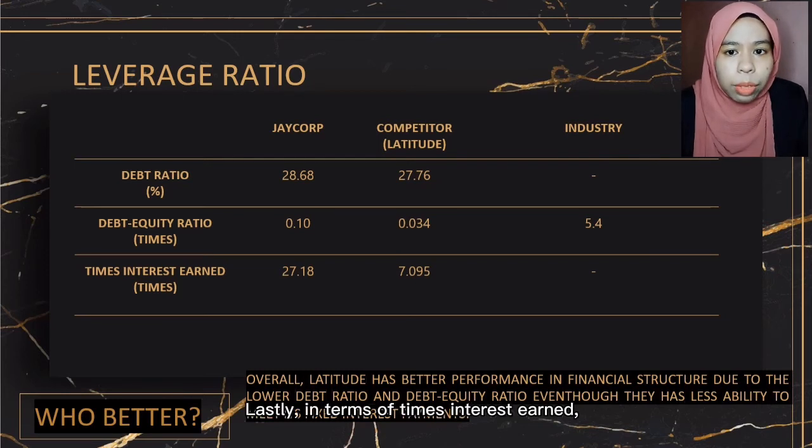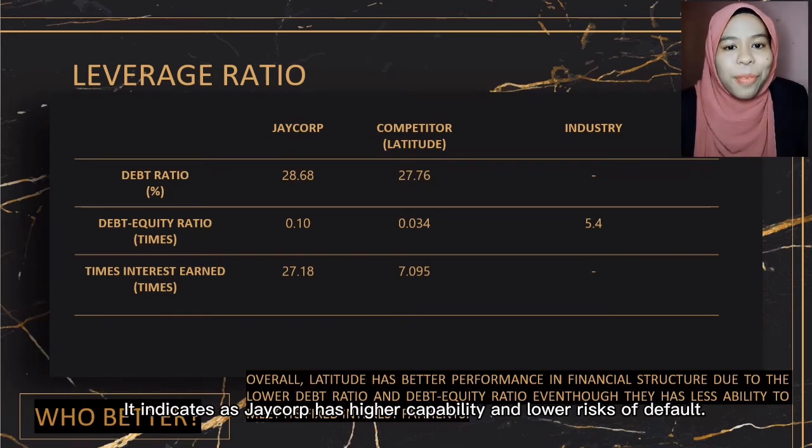Lastly, in terms of times interest earned, Jacob has shown the better performance due to the higher times interest earned amounted 27.80 times compared to its competitor. It indicates that Jacob has higher capability and lower risk of default.